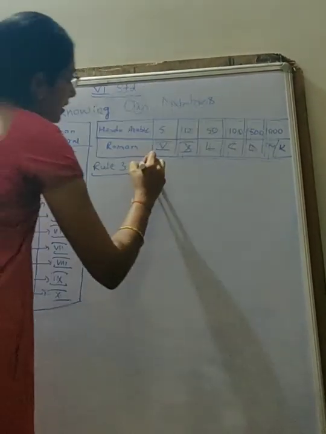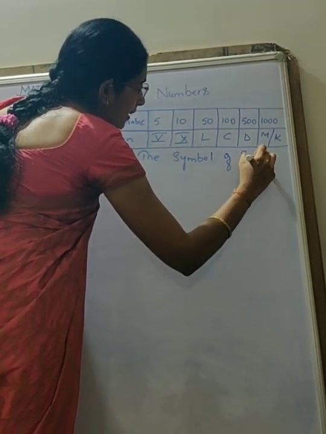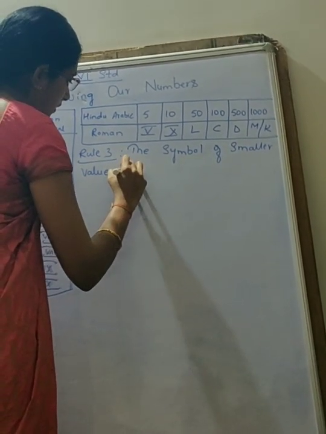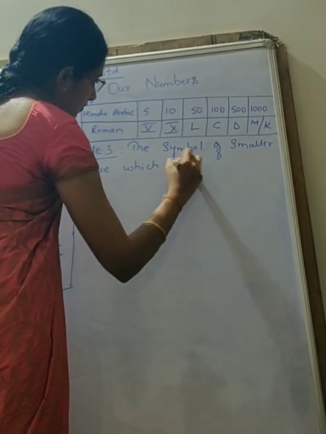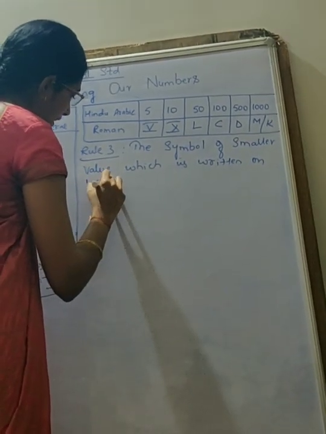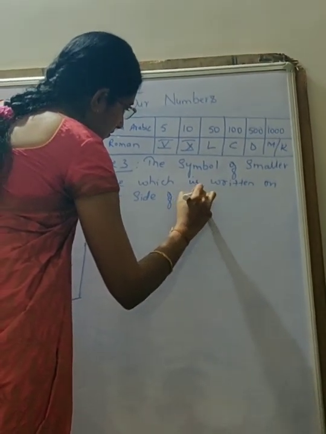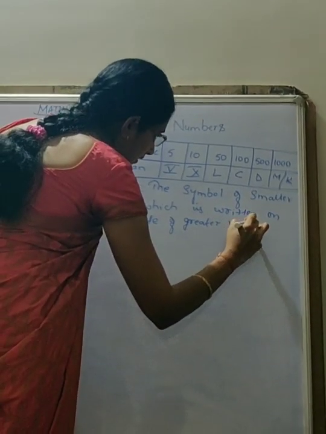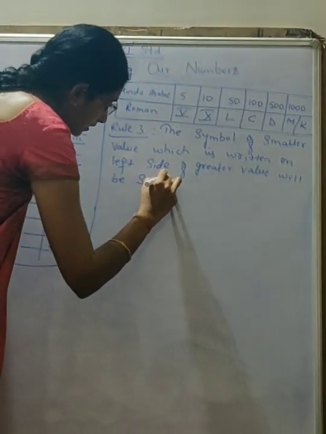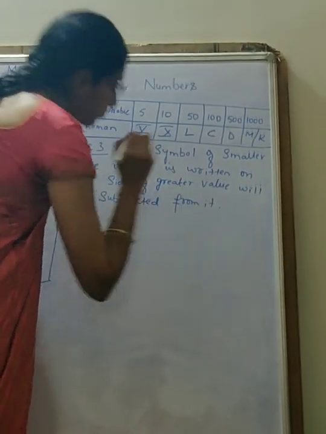What does rule 3 say? The symbol of smaller value which is written on the left side of a greater value will be subtracted from it.